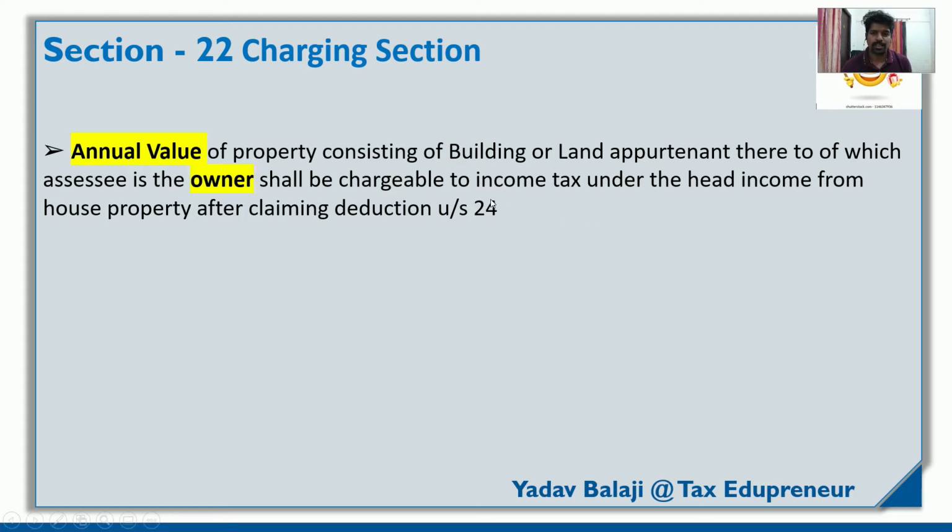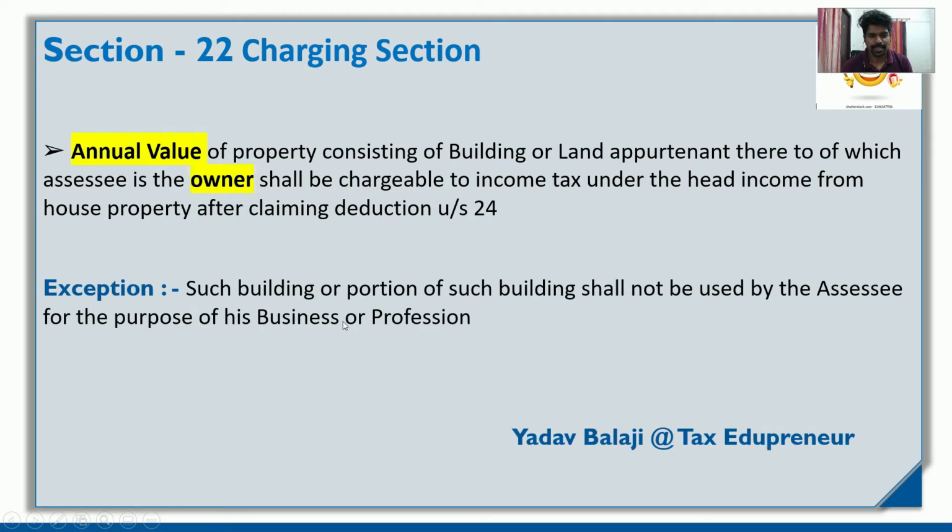Otherwise, if you are earning from empty land, a single land on which you are getting some rental income, we can show it under income from other sources, not income from house property. You should also be the sole owner of that property, and whatever income you earn from the rental, you can show under income from house property after the deduction under section 24. But there are some exceptions also.